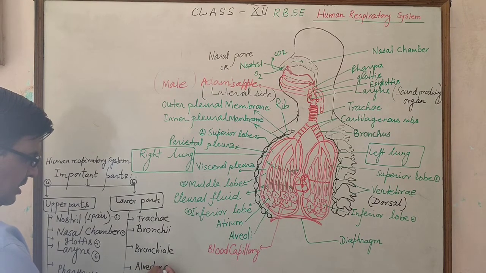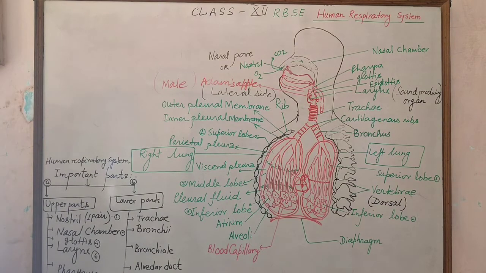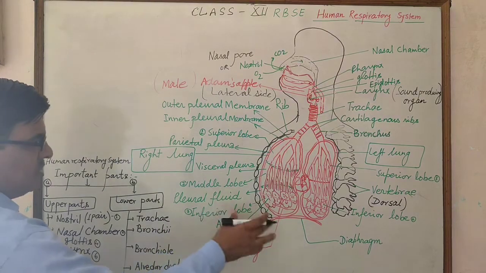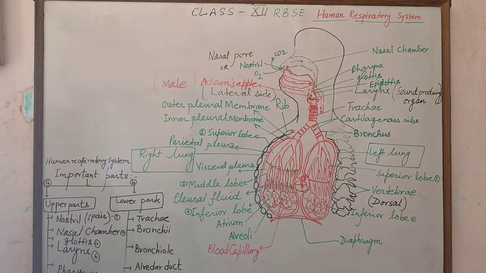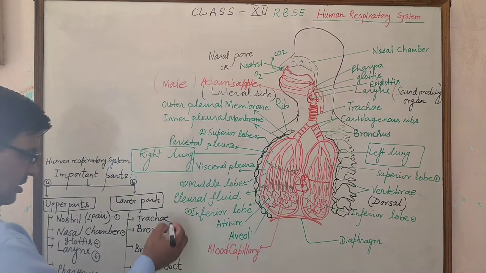Here the alveolar duct generally reaches the alveoli. These are the lower parts of the human respiratory system. Alveoli are surrounded by blood capillaries, and these parts are present in the lung.